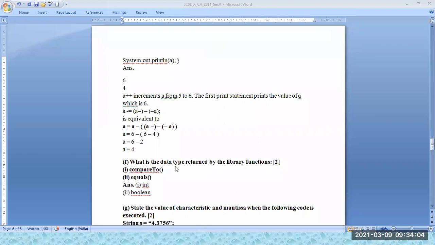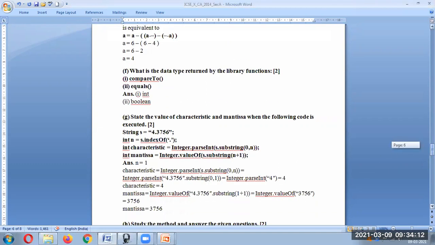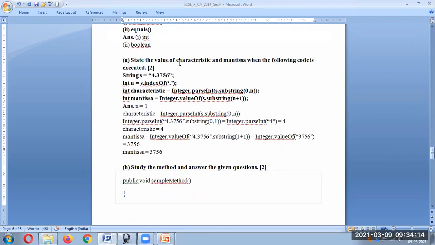Next is, what is the data type returned by the library function? So we have compareTo is going to return an int, equals is going to return a boolean. Next is, state the value of characteristics and mantissa when the following code is executed. Now this is your text. You have to take the index of dot. Index of dot is going to be 1 because this is at the 0. Then this will be 1. So n, index of this, is 1.